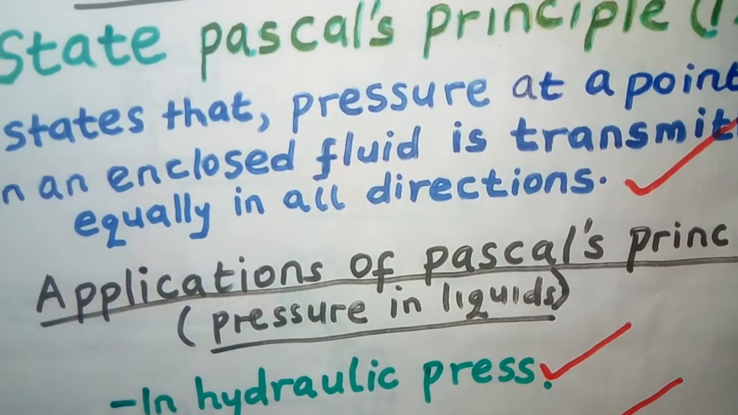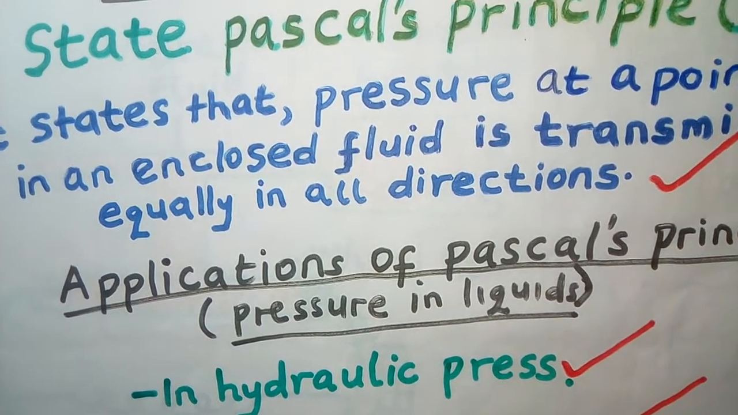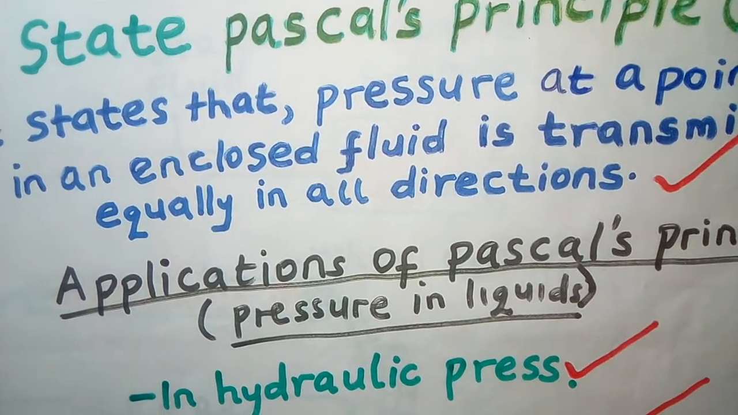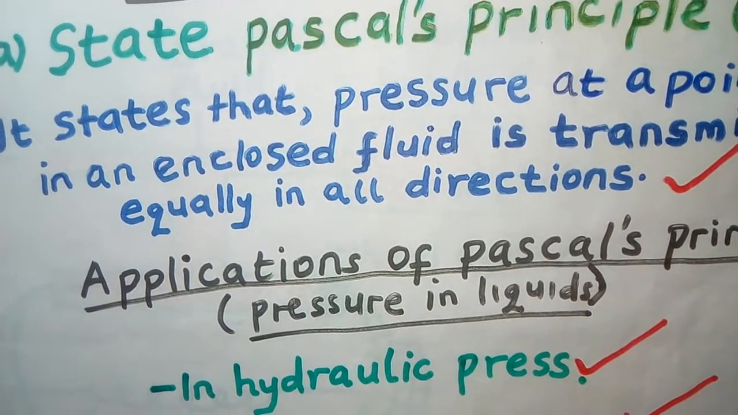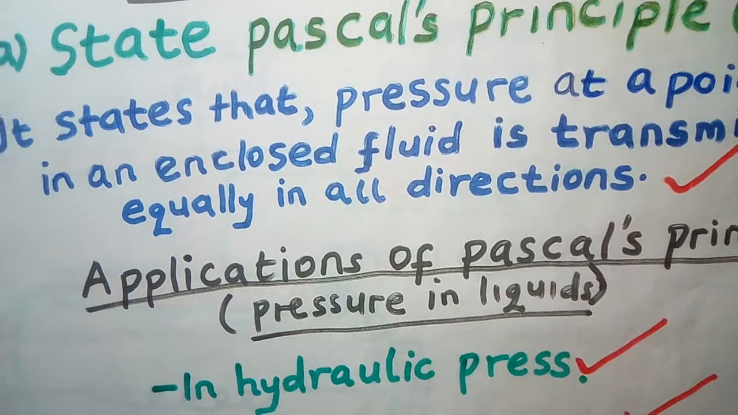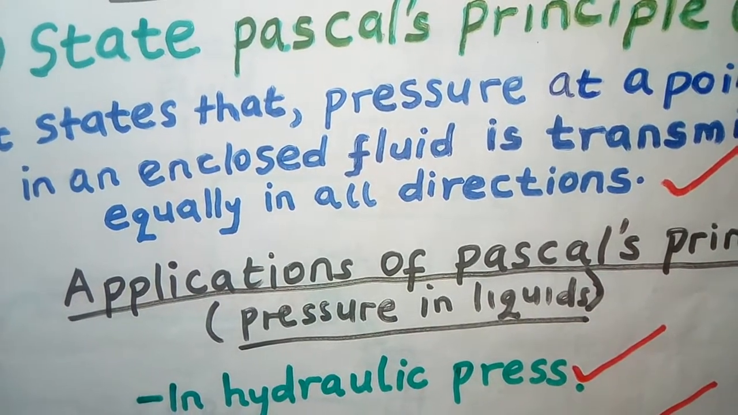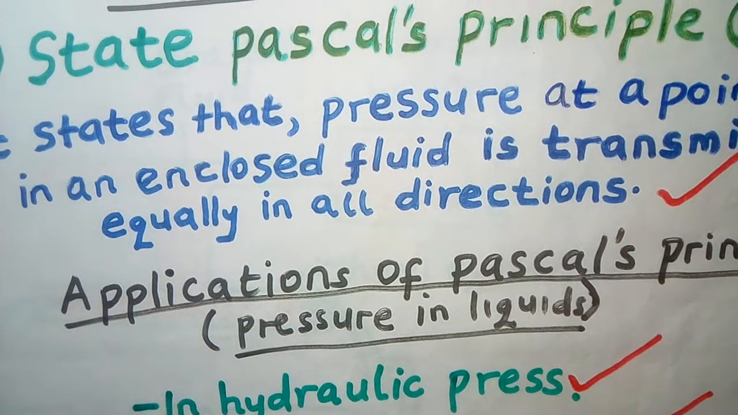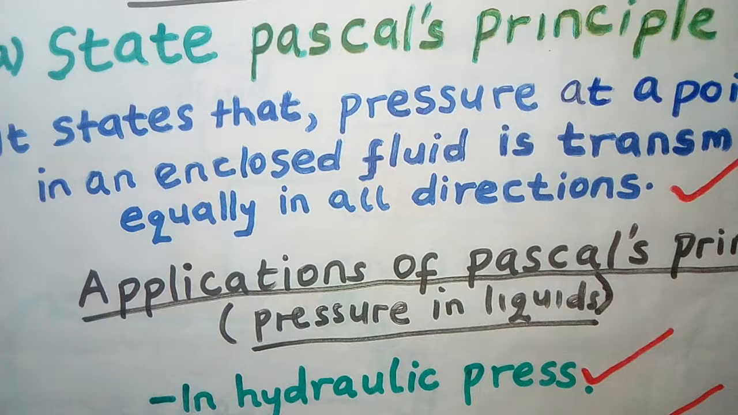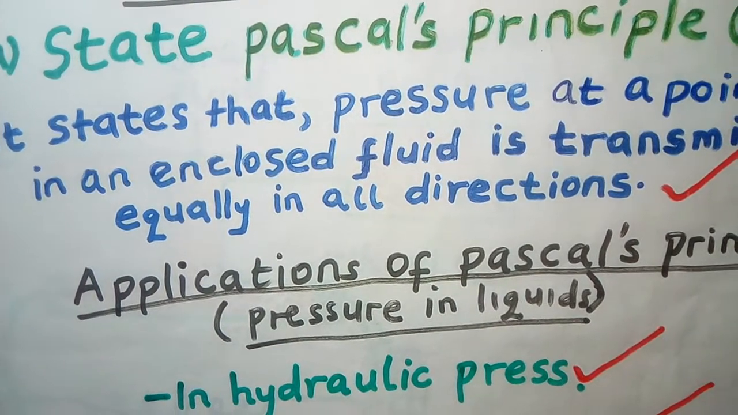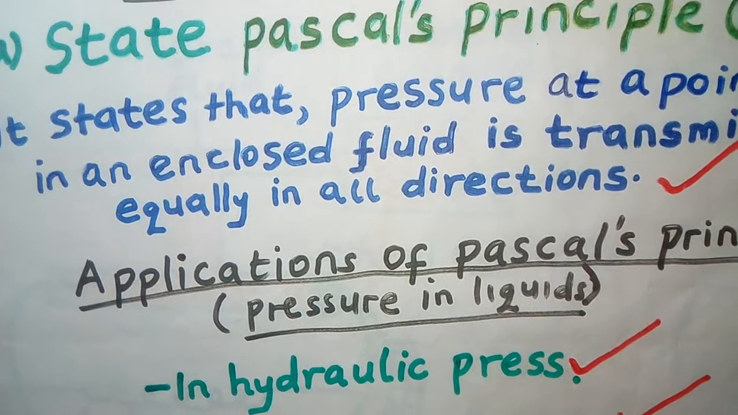Now, here we are saying when you get a fluid, which could be a liquid or a gas, enclose it. Enclosing means you put it in a container and you seal it. Then if you apply pressure at any point, the pressure you have applied is going to be transmitted throughout the whole fluid equally in all directions.